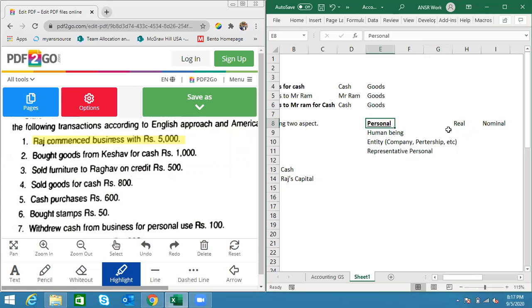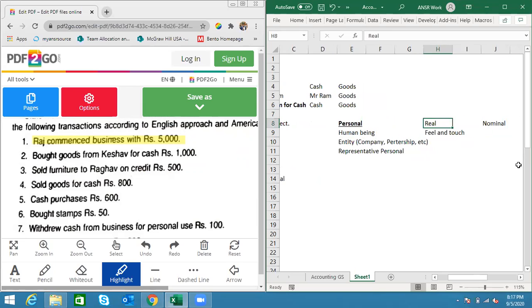It's very simple. Then we go to real account. If the answer to these three questions is no, we go to real account and ask whether we can feel and touch it. I'll apply this immediately in the transactions, so don't worry about how to apply it. The question will only be feel and touch. If the answer is yes, then it is a real account. Otherwise, it is a nominal account. For nominal account, there is no condition. If the answer to this question is no, then it is a nominal account.